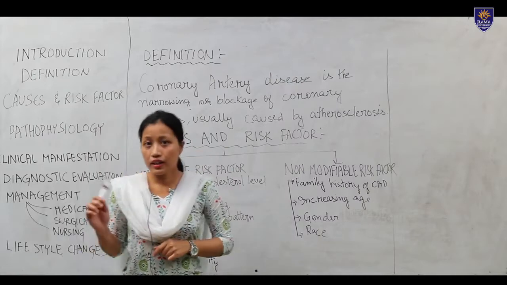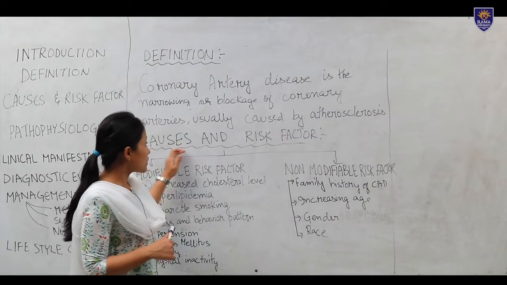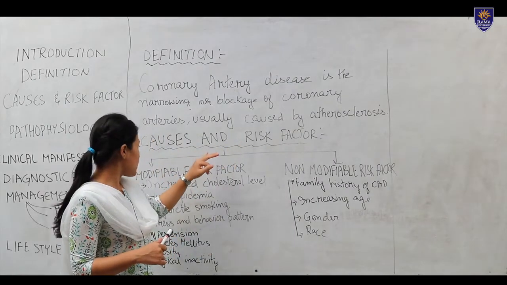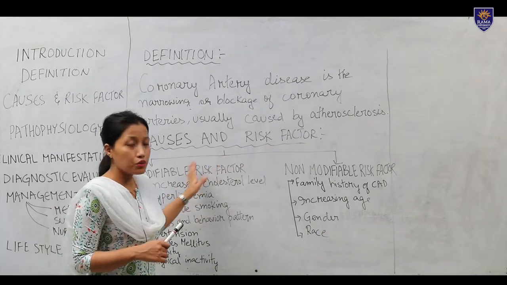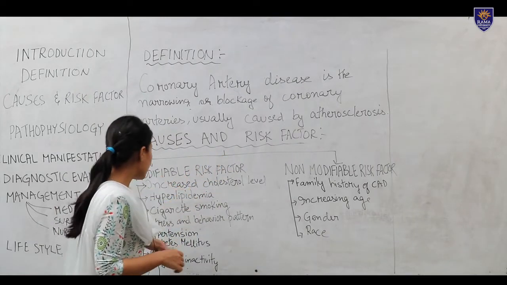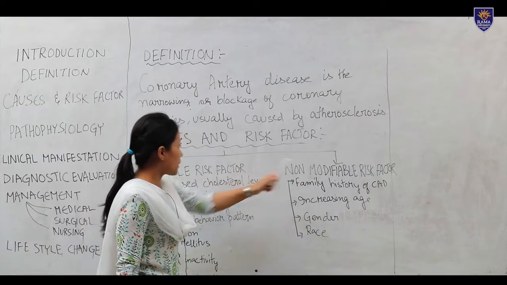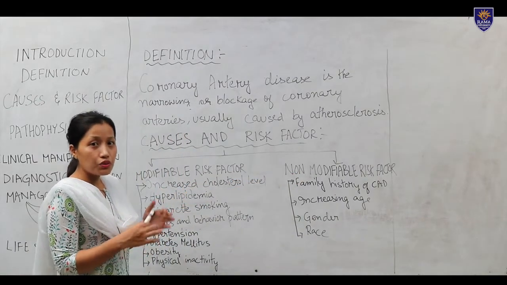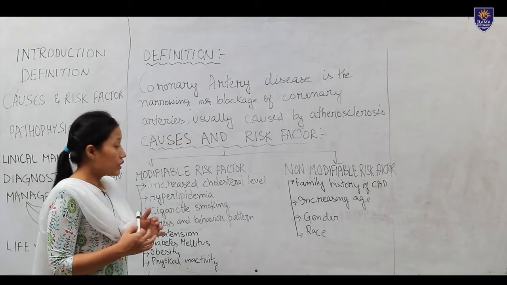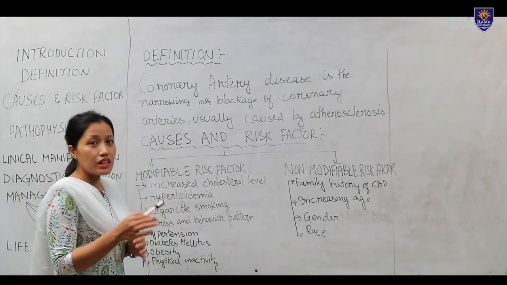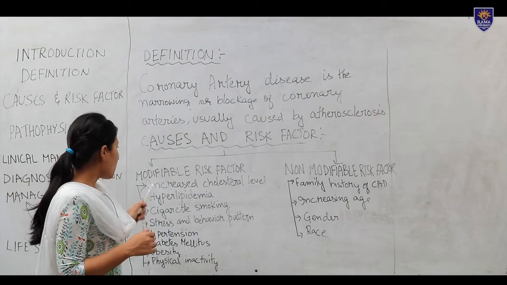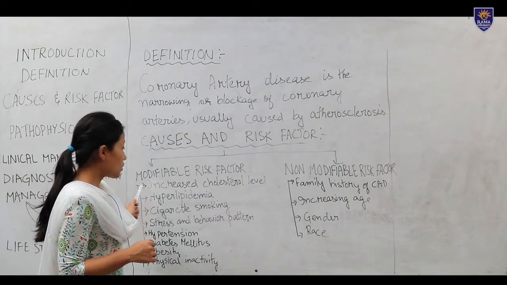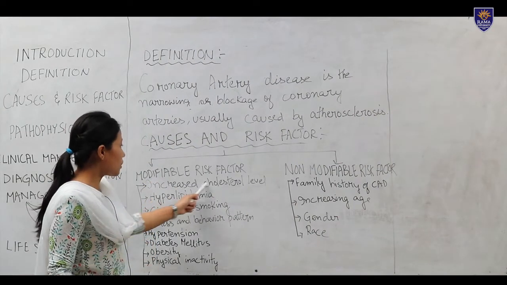After the definition, we will see the causes and risk factors. We can divide them into two: modifiable risk factors and non-modifiable risk factors. Modifiable risk factors mean we can change them according to our habits and lifestyle. We can change these risk factors into good things. The first is increased cholesterol level.